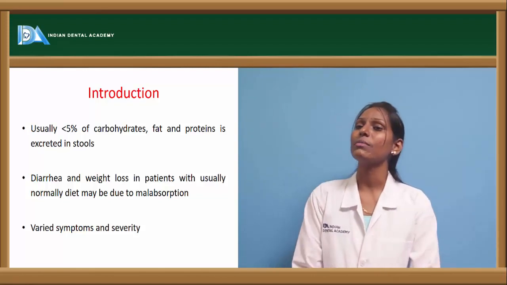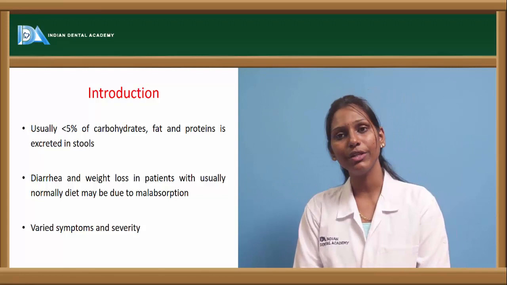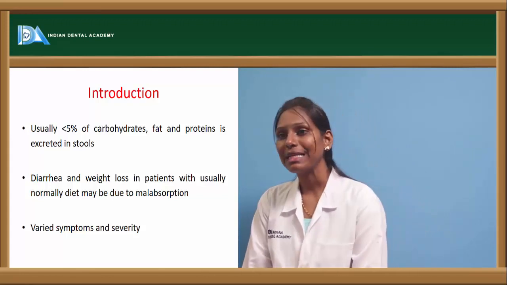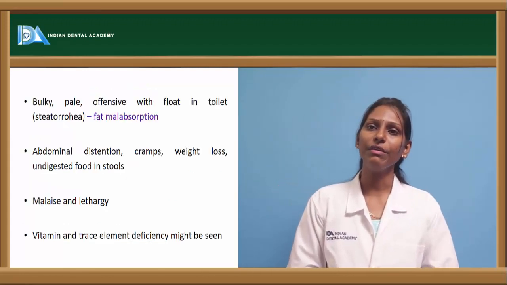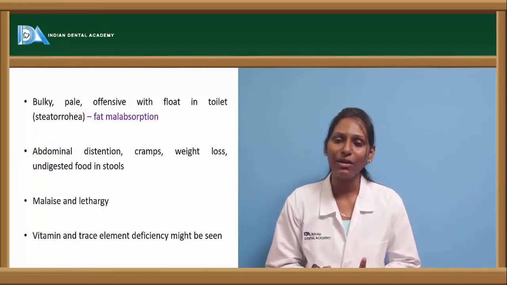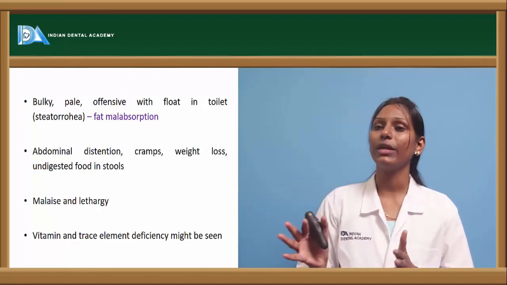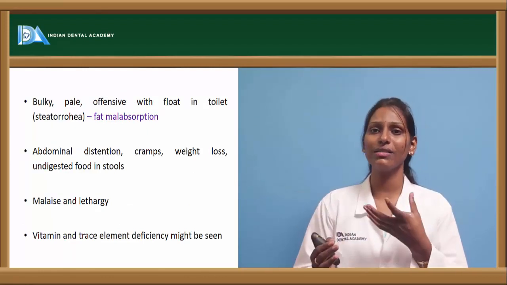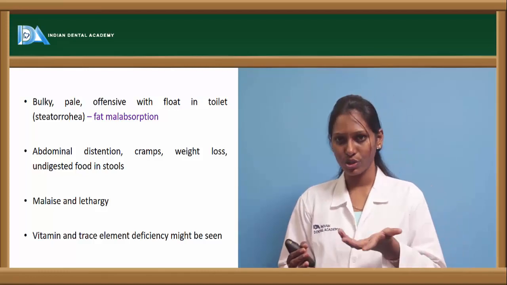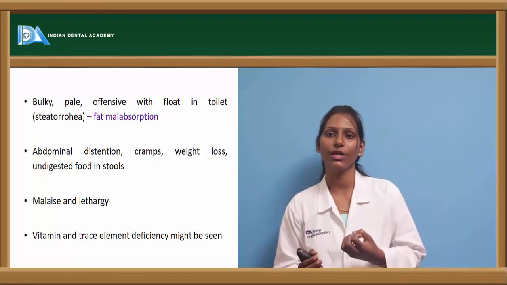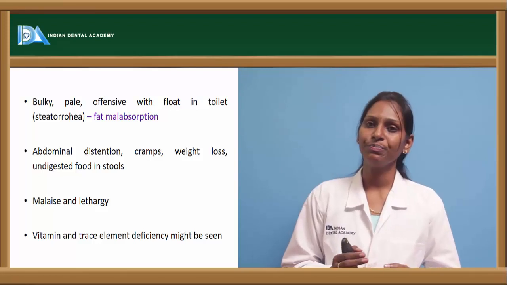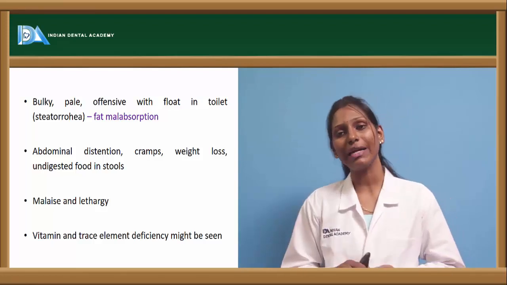Diarrhea and weight loss in patients with a usually normal diet may be due to malabsorption. There can be varied symptoms, and the severity can also vary. Bulky, pale, offensive stools that float in the toilet are nothing but steatorrhea, which usually contains a larger amount of fat. Steatorrhea is nothing but fat in the stools. This is nothing but fat malabsorption.